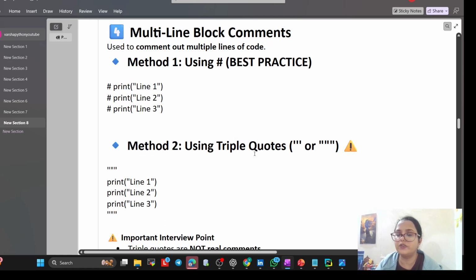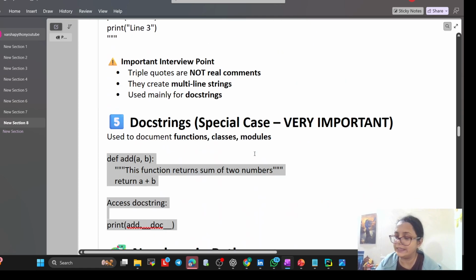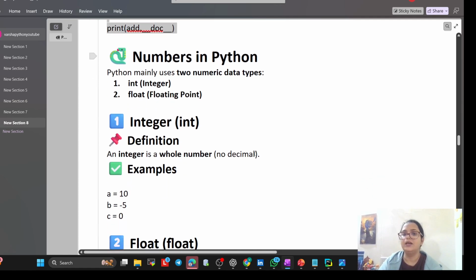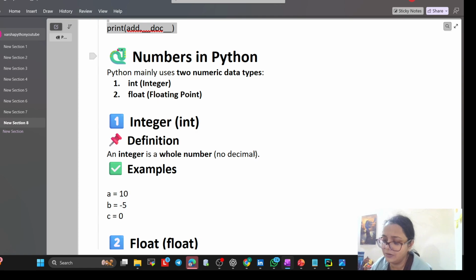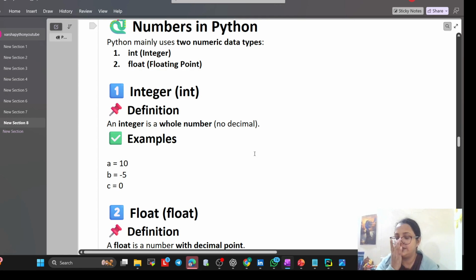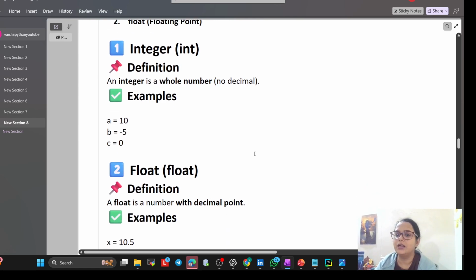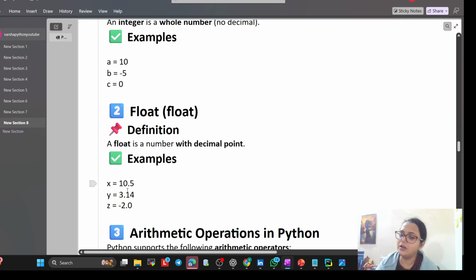Now we understood variable and comment in Python. Real example. Now numbers in Python. Python mainly uses two numeric data types, integer and float. Int means integer, float means floating point, like decimal values. Integer is a whole number, with no decimal. Float is a number with a decimal point. This is an example of integer, and this is an example of float.